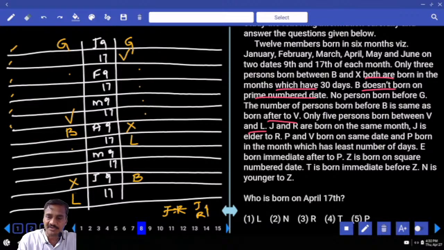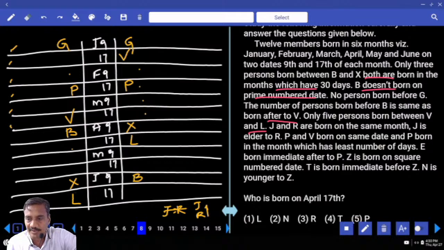P and V were born on the same date, and P is born in the month which has the least number of days. P is in the month having the least number of days. Now P is at this place, so J and R must be in the same month. There are 2 months, March and April.